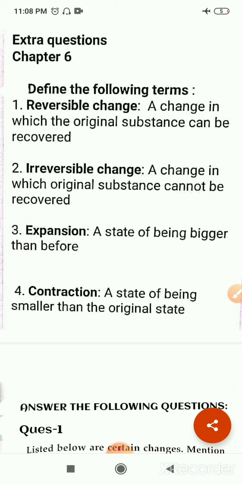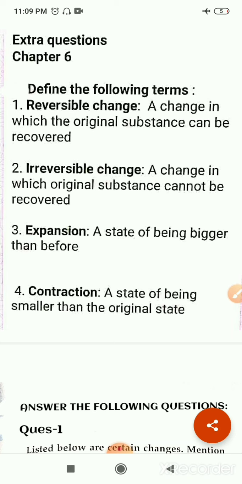Okay, let's start today's session with some extra questions for chapter number 6. We have already finished the exercise of chapter number 6 and today we will discuss some more questions. Okay, the first part is define the following terms.